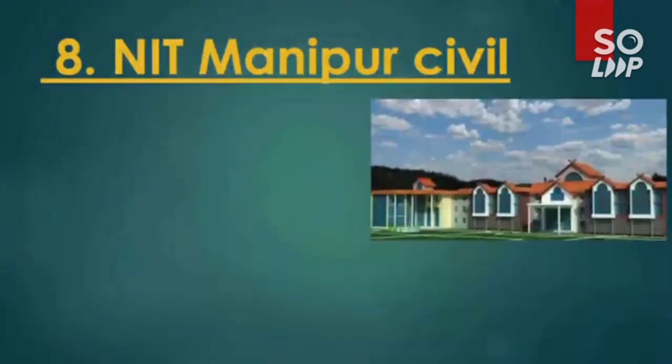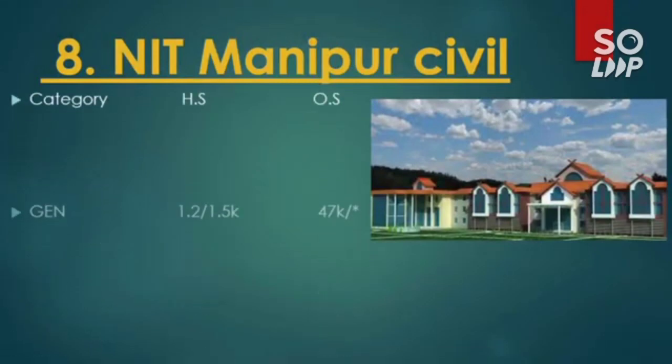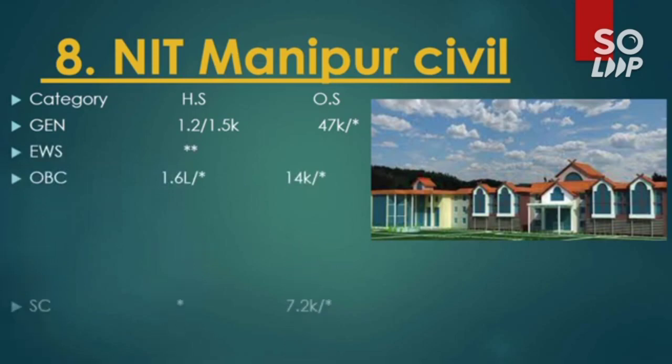So the next one is number 8, NIT Manipur. It also has the civil branch with the lowest cutoff. So here is the cutoff for the civil branch. For general 47,000, EWS no seat, OBC 14,000, SC 7.2, and no seat for ST students. So this is all about NIT Manipur.